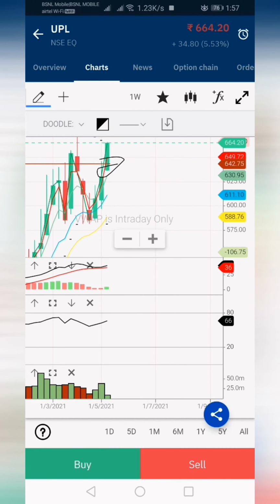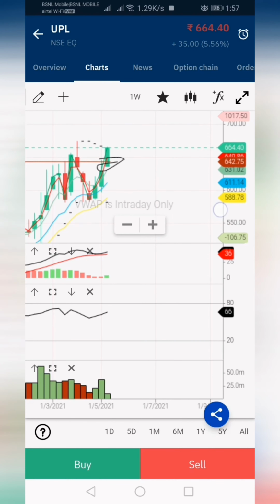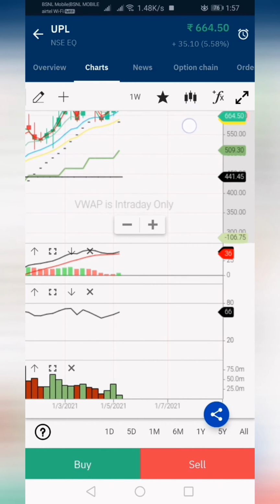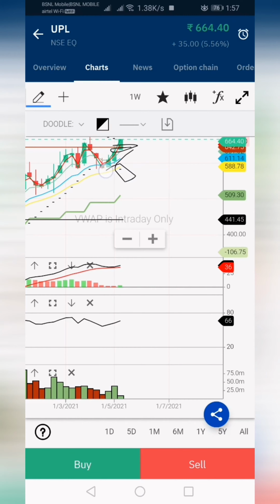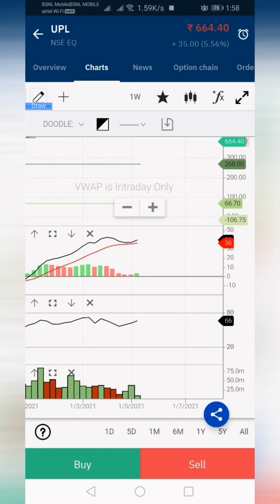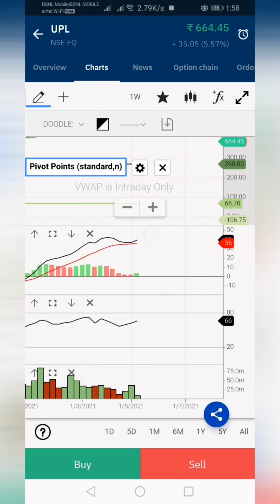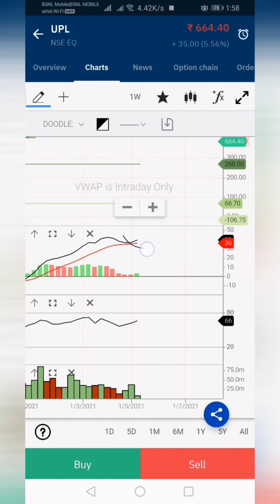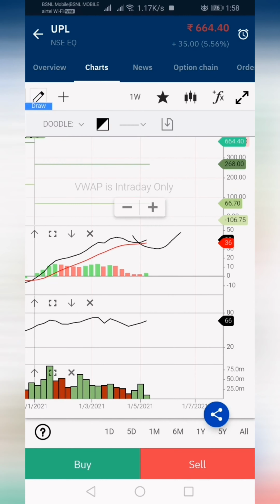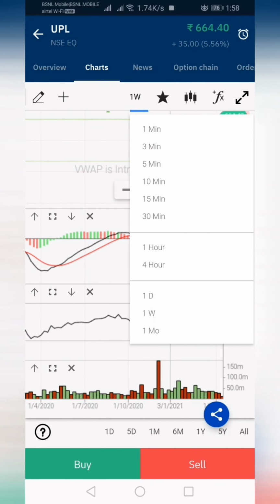642 has been broken, and this is the week starting now only. You can see this candle forming above the resistance. And the parabolic SAR also came down. This means uptrend only. And here the MACD also crossed over, went down like this, took a cut, and is going up. Uptrend only. Here RSI is rising.